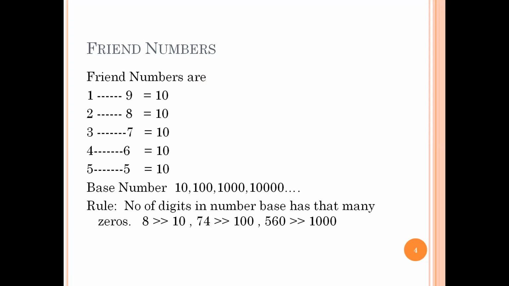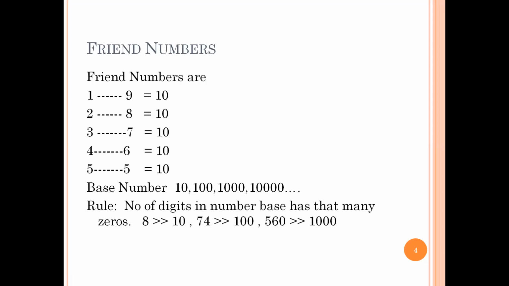The number 1 has a good friend called 9, so they add up to 10. Number 2 has a friend 8. Number 3 has a friend 7. Number 4 has a friend 6. Number 5 is a friend with 5 himself. If you reverse, 6 is again a friend of 4. Friendship is not broken; they are mutually dependent on each other. This concept is very useful in mathematics. We are going to see in future lectures how this is useful while doing various calculations. I'm just explaining first what friend numbers are so that you will understand.